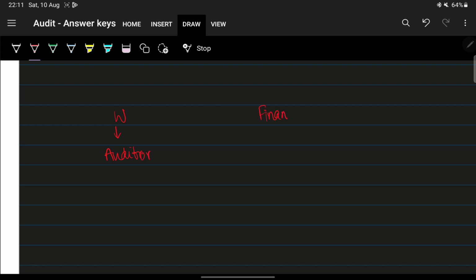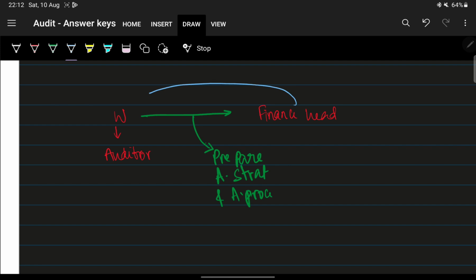This auditor tells this finance head to prepare the audit strategy and audit procedures. So what this finance head does is he prepares the audit strategy and gives it to W.